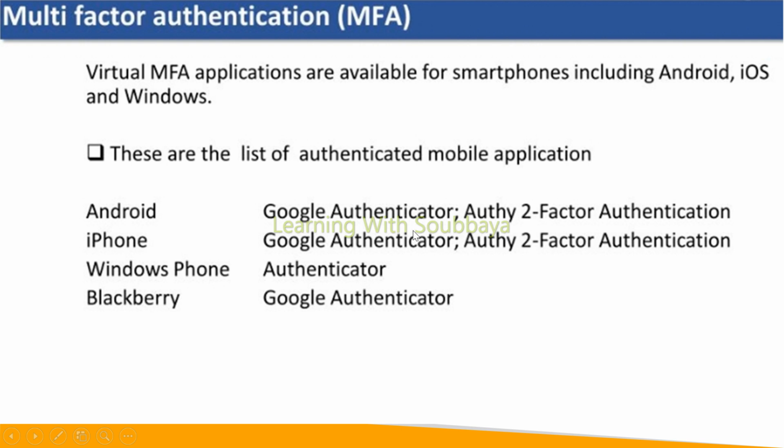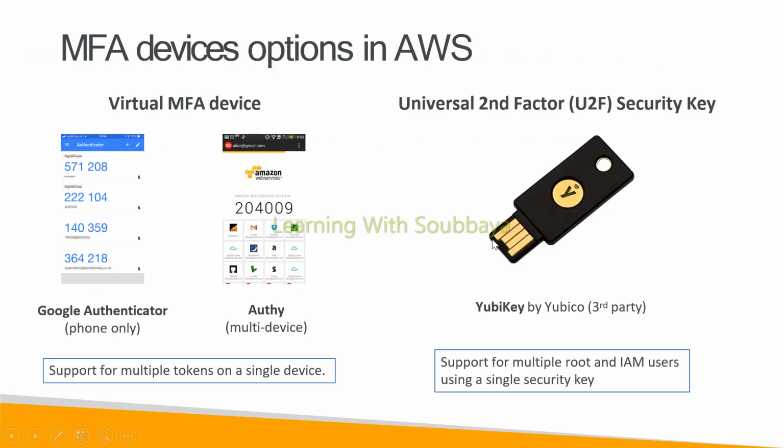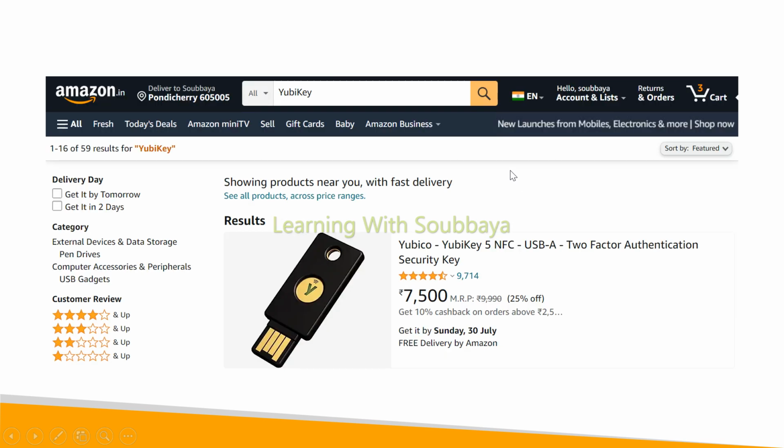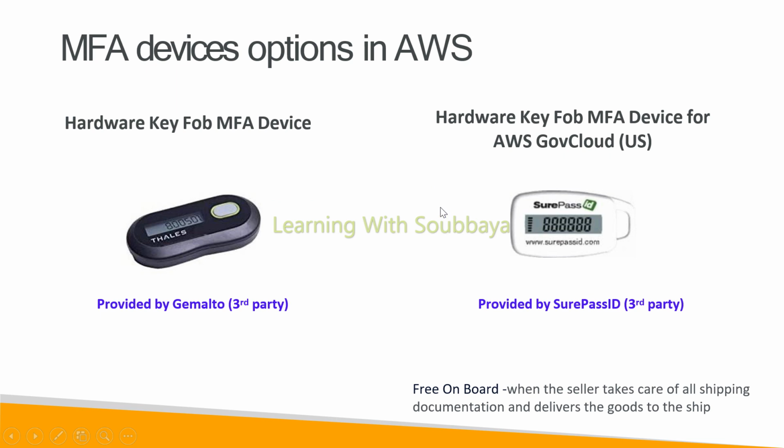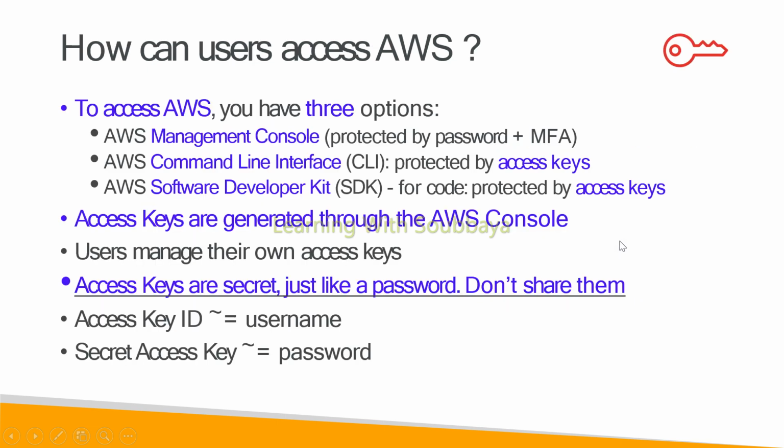So we can log in by using the MFA code. Apart from that, we can have a device, which is nothing but a security key. This is available on Amazon also, so we can purchase it from Amazon and use this security key here. Then a lot of hardware keys are also available, provided by multiple vendors. We can use any kind of device for getting the MFA code.